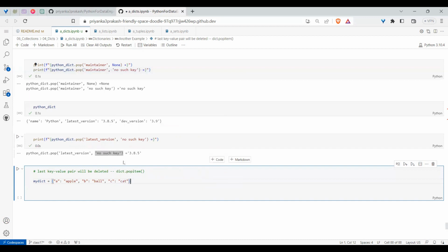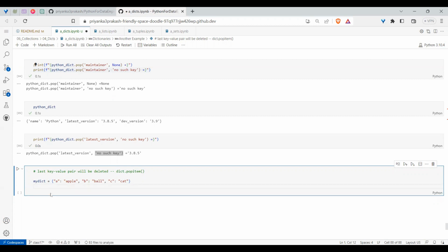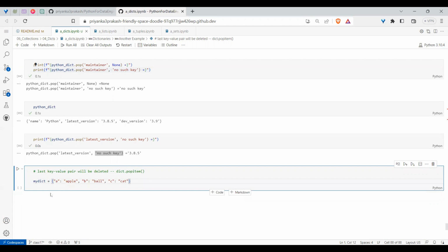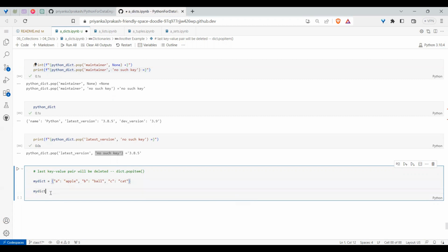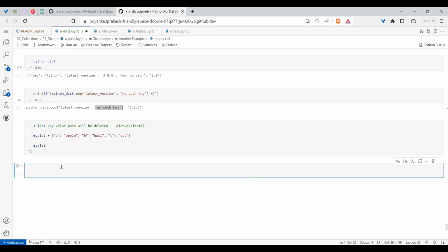I have three options right now. So for this dictionary, if I do dict dot pop item, pop item actually will not take any key from us. It will just remove the values at random. Not random, sorry, it will remove the last value. Dictionaries will retain the order in which you give, from Python 3.6 onwards. So if you execute, you can see the order is retained.